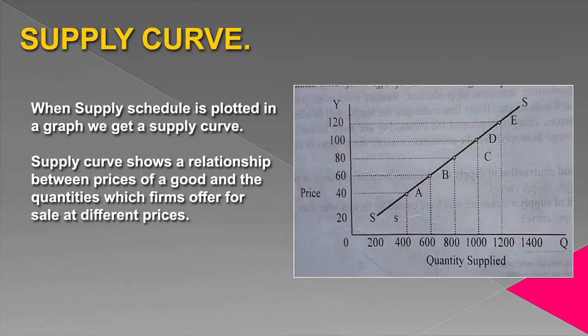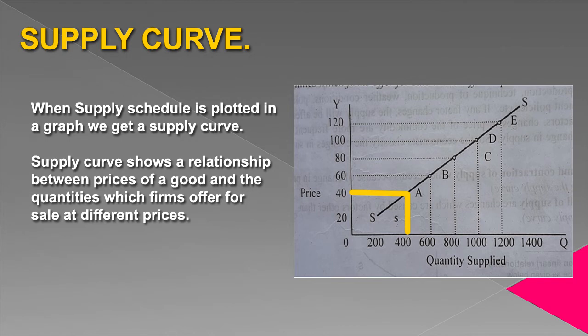Supply curve. When supply schedule is plotted in a graph, we get a supply curve. Here you can see in a graph, price is taken on y-axis, quantity supplied is taken on x-axis. Here when price is 40, quantity supplied is 400.